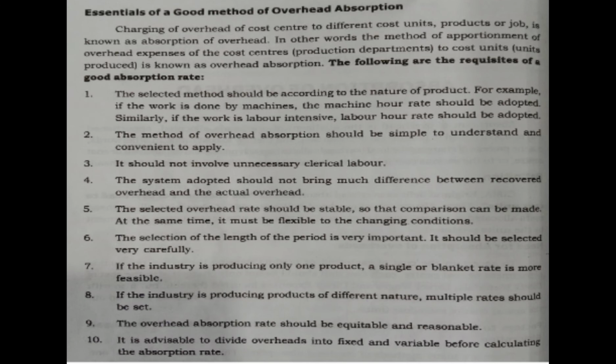It is also known as blanket rate. Then, eighth one, if the industry is producing products of different nature, multiple rates should be best. Multiple rate refers to different absorption rate for different departments or cost centers, or separate rates are calculated for each department or cost center. When various products are producing in a firm, we have to use multiple overhead rates.